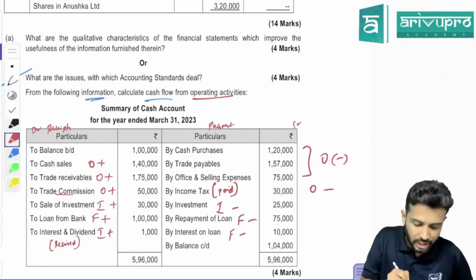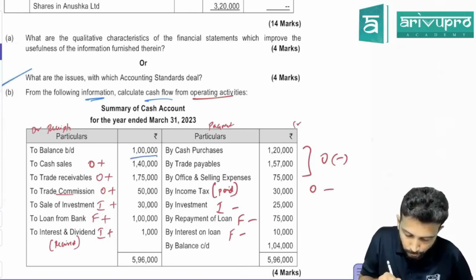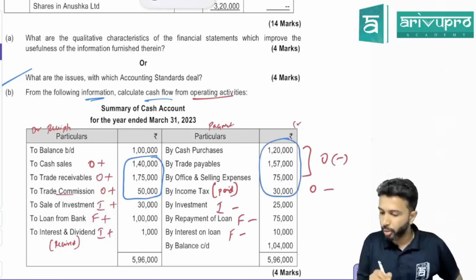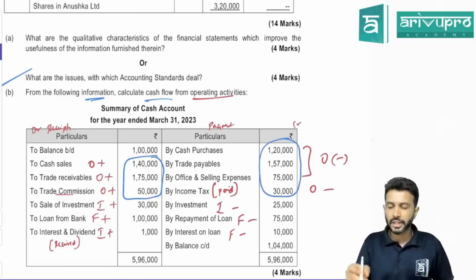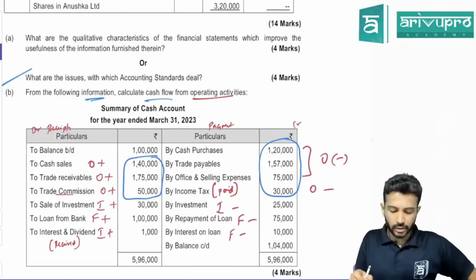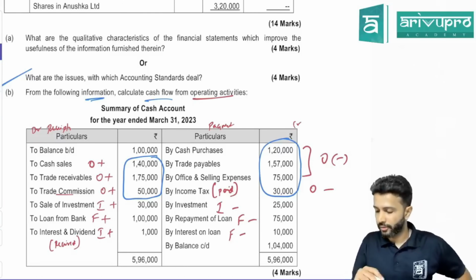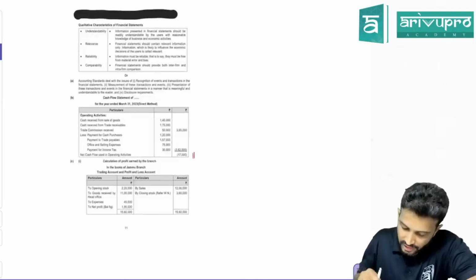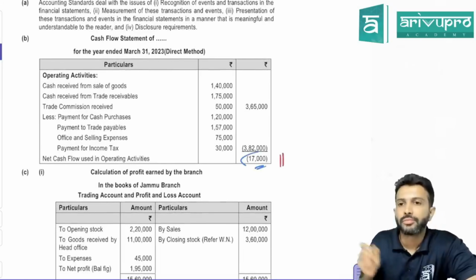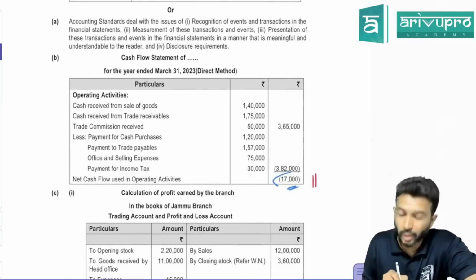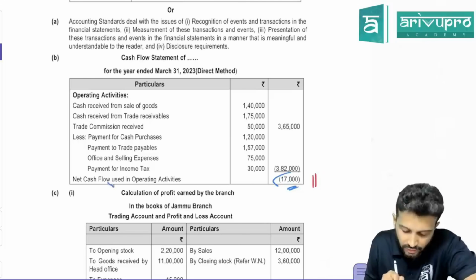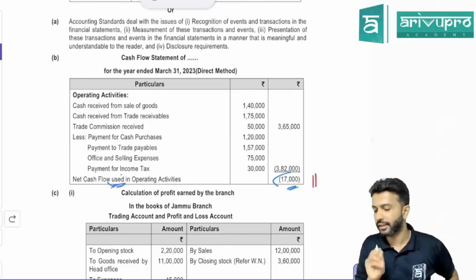They asked only operating cash flow. So take your calculator. Wherever I've written O plus, add this. Where I've written O minus, reduce this. So these boxed items you plus, these boxed items you minus. How much are you getting finally? Calculator I also don't have. You have, you can calculate. Minus 17,000. So that's what they've given as the answer. Okay, now that is what, sir? Net cash flow from operating activity or used in operating activity? Net cash flow used in operating activity. That's the answer.